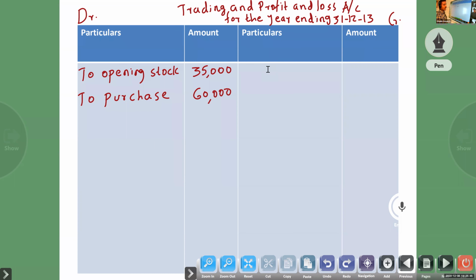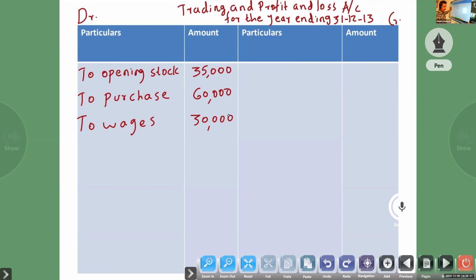Next you have to look at the payment side of the cash book for any direct expenses we paid, any expenses related to trading. Wages. Yes, to wages, 30,000.